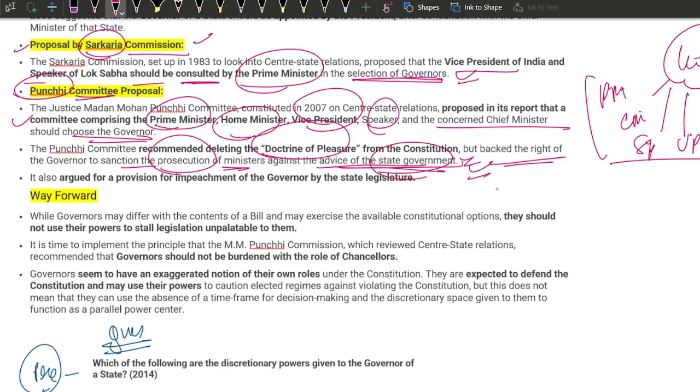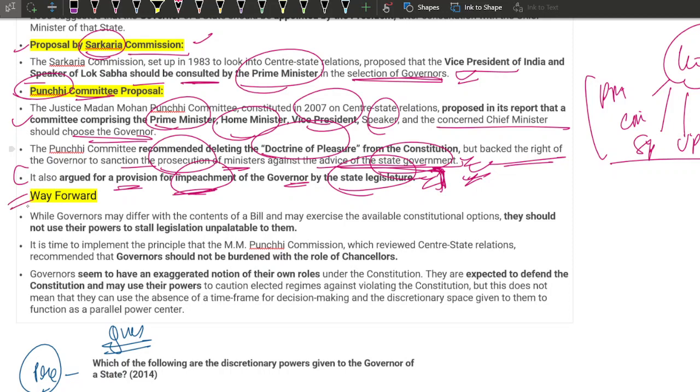So, they are taking away some powers but giving some more powers. It also argued for a provision for impeachment of the governor by the state legislature. If this comes into play, there is going to be a huge ruckus.